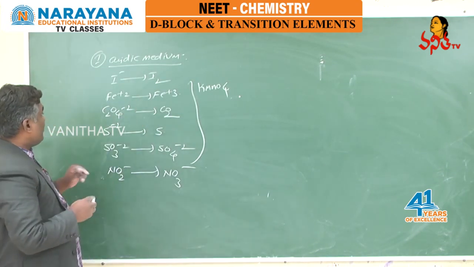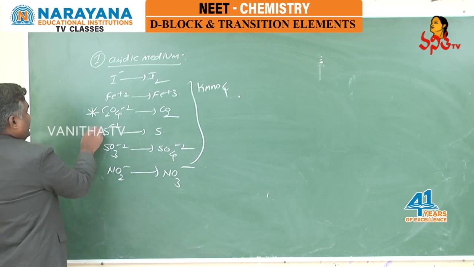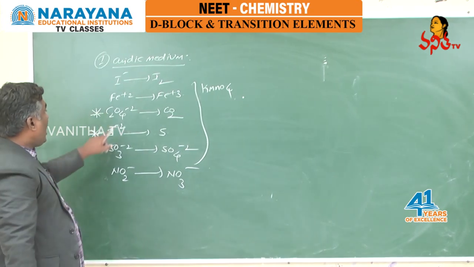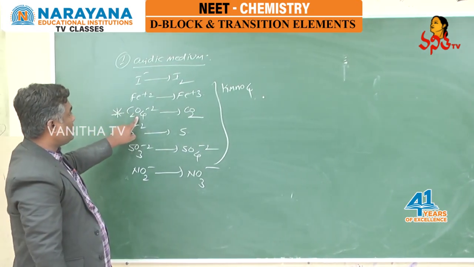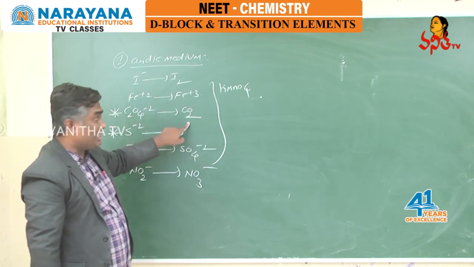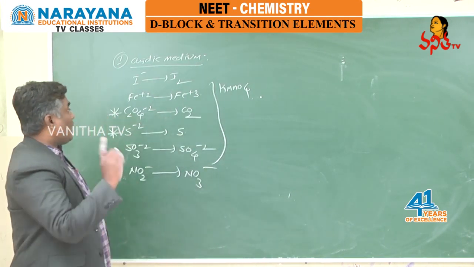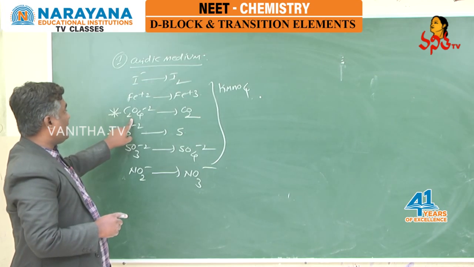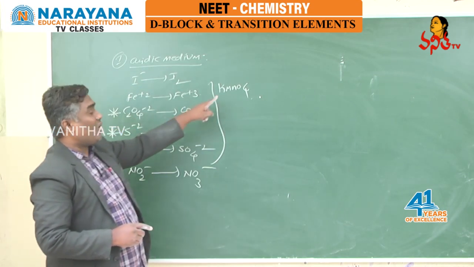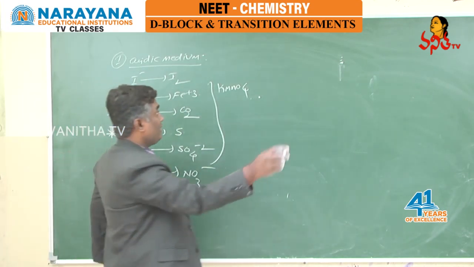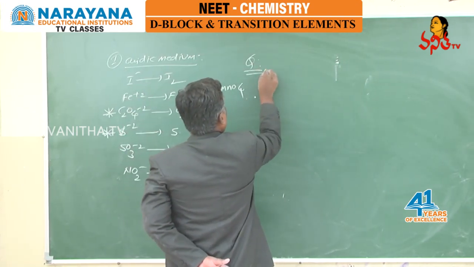And how they ask in the exam, a question based on this. See, students, for example, let us select 2 examples. Oxalate ion is oxidized to carbon dioxide with the help of KMnO4. To oxidize 1 mole of oxalate ion into carbon dioxide, how many moles of KMnO4 do we need? Let us discuss the question.